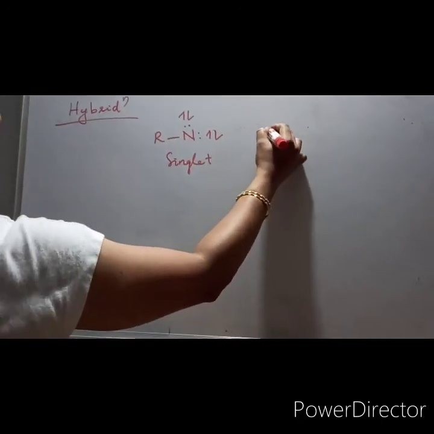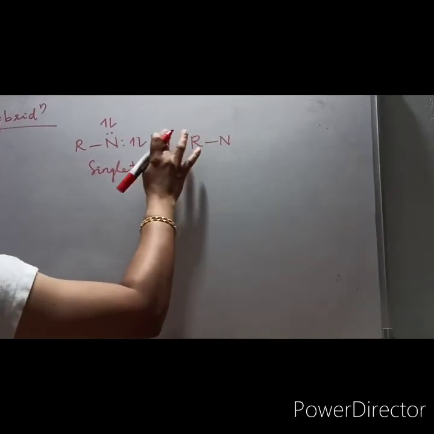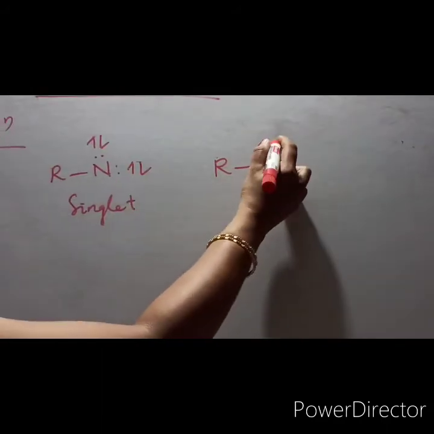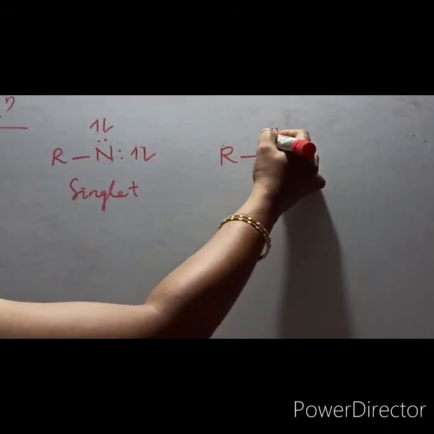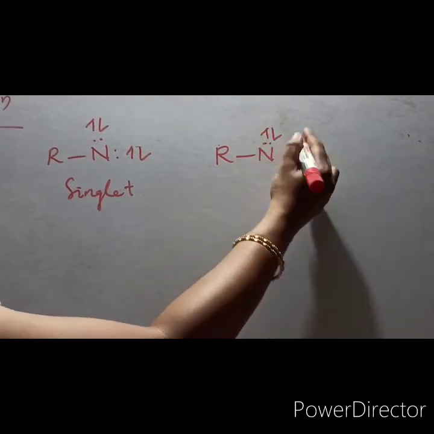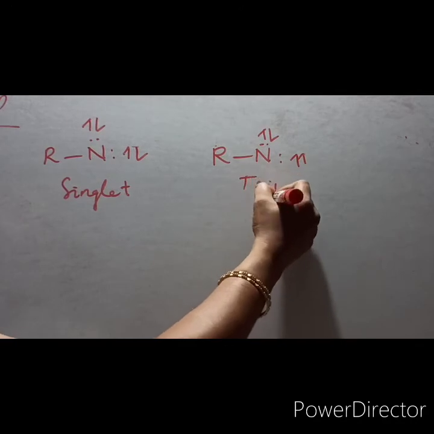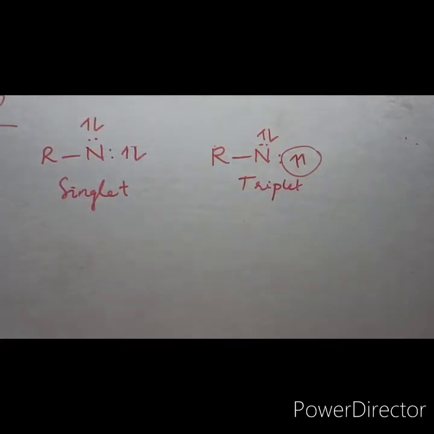And in triplet nitrene, all the spins will not be in antiparallel arrangement. Out of the two paired ones, one will be antiparallel and one will be parallel in nature. So only one of the pairs is parallel in nature. So this is called triplet